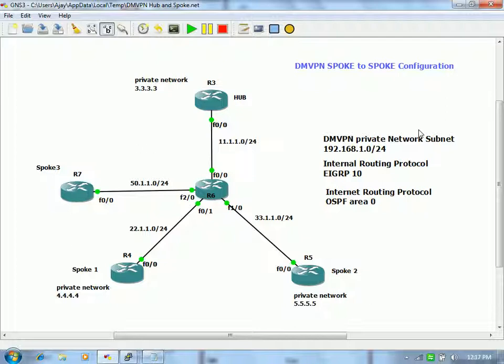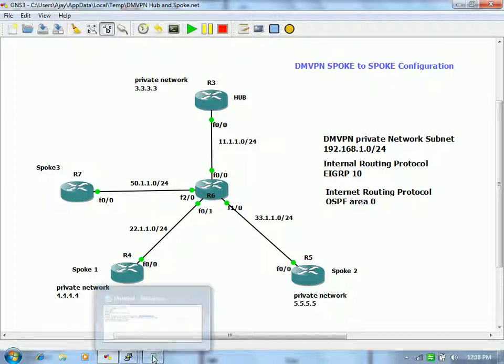If you build the tunnel with R3, you need that tunnel only at registration time, for R7 or any of R4 or R5 to R3. That tunnel is required because when you register, you need the ISAKMP and IPsec tunnel to run the routing protocol and so on. But once you have spoke to spoke communication, that tunnel is not required. The tunnel built for hub and spoke communication will not carry the spoke to spoke traffic. Rather, R4 and R5 will build the direct tunnel between them, via R6. Or R7 and R5 will build the tunnel between them via R6.